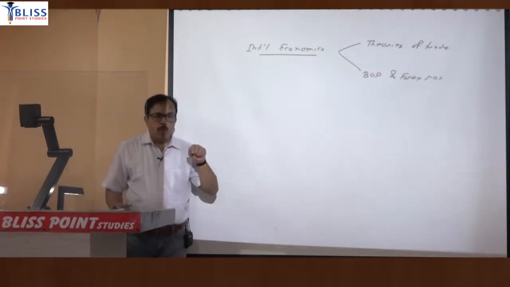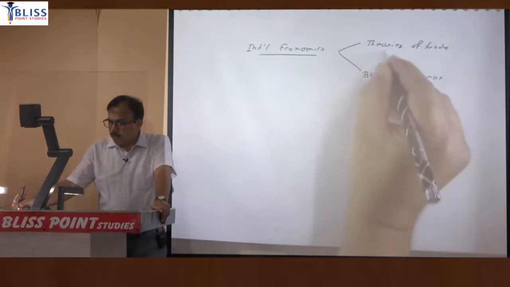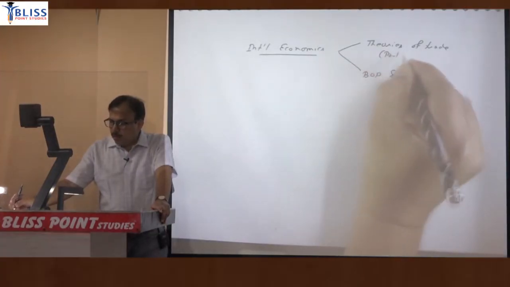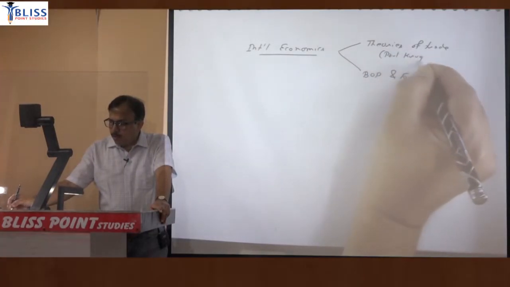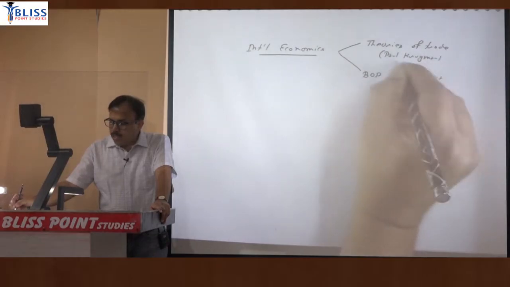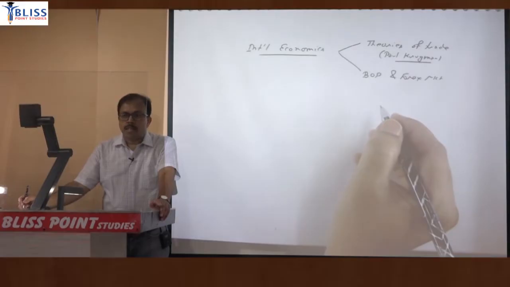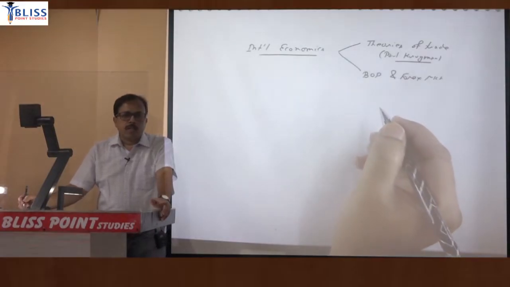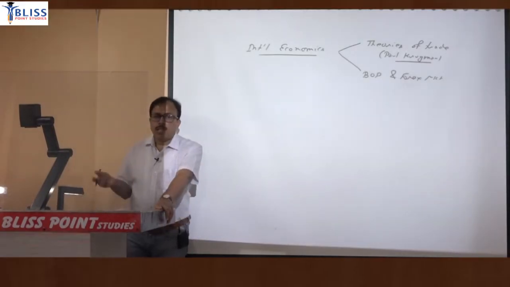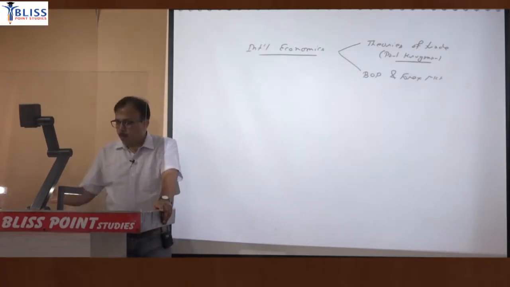So for the first topic, that is theories of trade, Paul Krugman, because recent year questions suggest that the paper is being set from that source, like inter-industry trade, intra-industry trade, new trade theories, which are better explained in that book as compared to Salvatore.